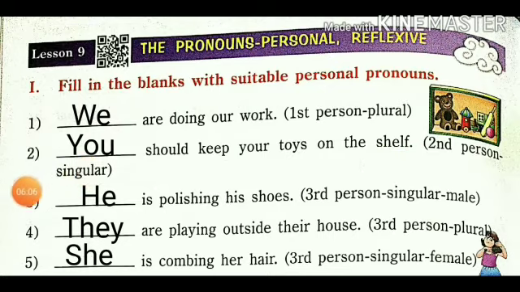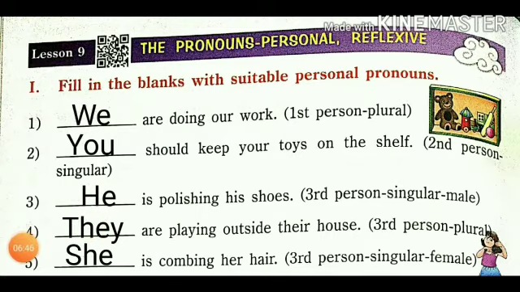Third number, he is polished his shoes. Third person singular male. So he is a third person and singular, and he we use for the male. And if she is given, then we want to write here she. If neuter is given, then we want to use it. But here they have given male, so we want to write here he only.